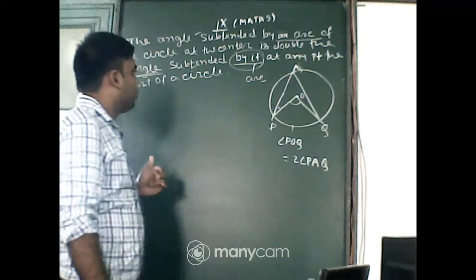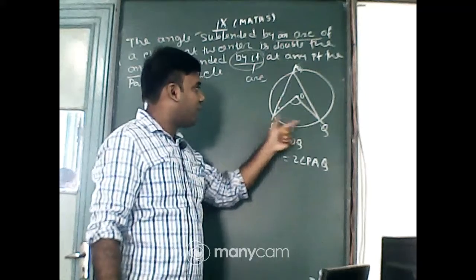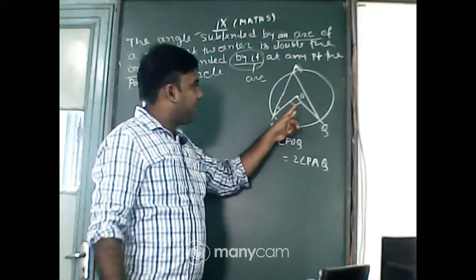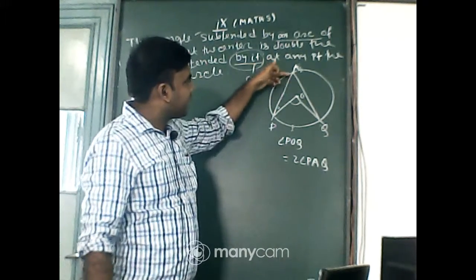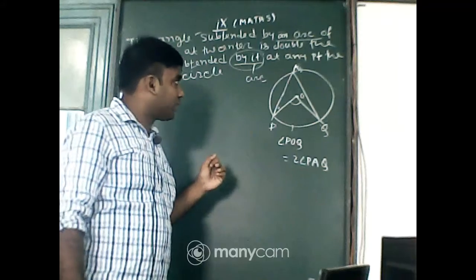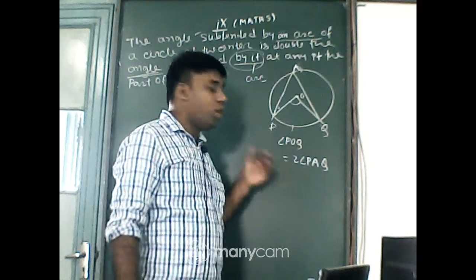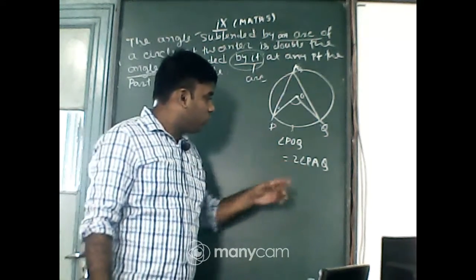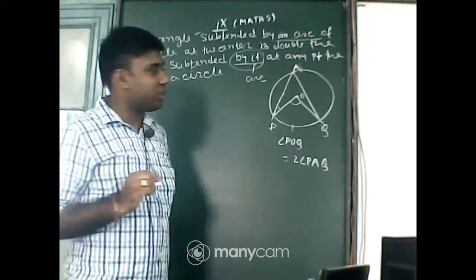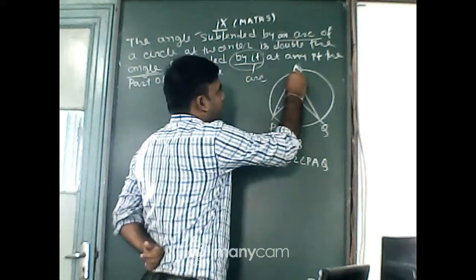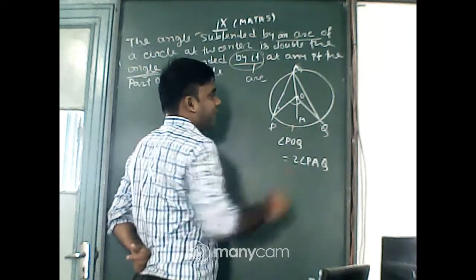So what is given? Given a circle having center O and an arc PQ, which makes an angle at the center, POQ, and an angle at the circumference point A, that is PAQ. We have to prove that POQ is equal to double of PAQ. To prove this, we need a construction. What is the construction? Just join AO and extend up to M.